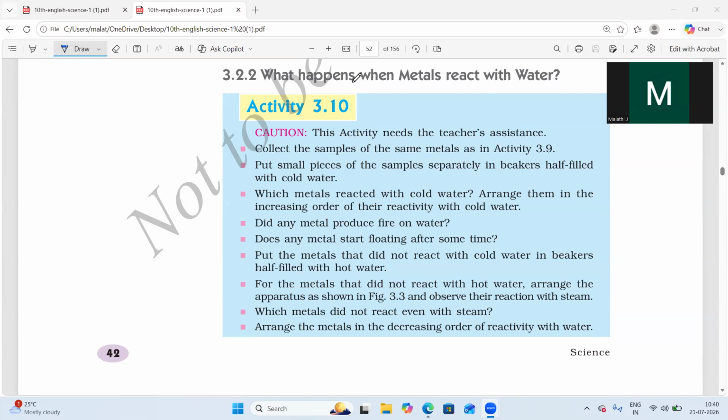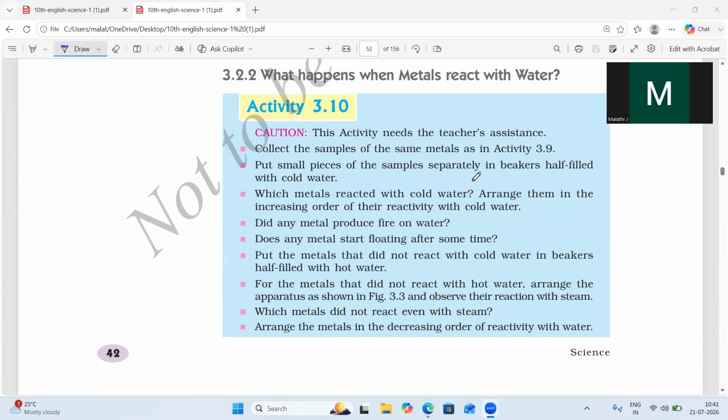So last class in metals and non-metals, we discussed physical properties and chemical properties. One of the most important reactions, that is the reaction of metals with oxygen, we discussed. Today we will discuss the reaction of metals with water. So what will happen when a metal reacts with water?